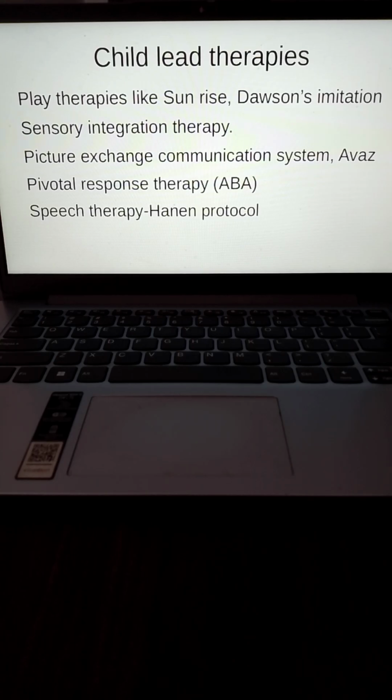There is very minimal sitting requirement other than Haynen's protocol. The remaining four do not actually require sitting as a behavior, and there is very little demand placed on the child. So if the child doesn't perform, you do not penalize the child. You just wait for the child to work it through, or you bring it to the level that the child can manage. It's very, very child friendly.